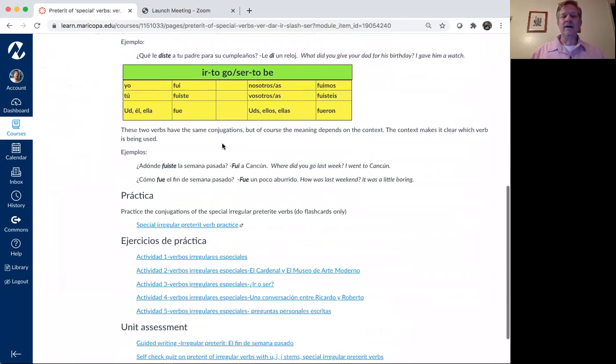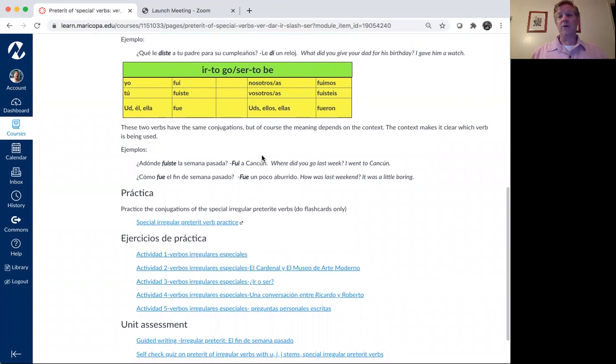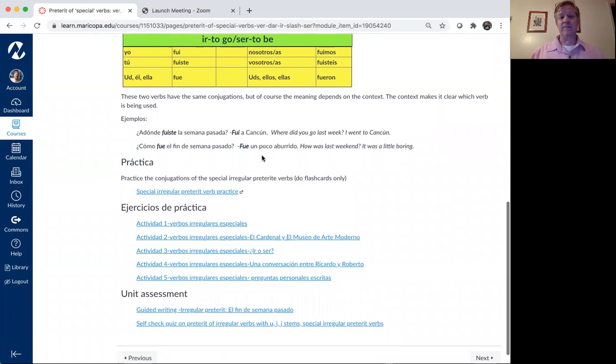And then ir and ser are in this group of special verbs because they share the form. So fui is both the preterite of ir and the preterite of ser. Fui a Tucson el mes pasado. I went to Tucson last month. Fui estudiante una vez. I was a student once. So there's no way to tell them apart by themselves. You can almost always, if not always, tell them apart by context.